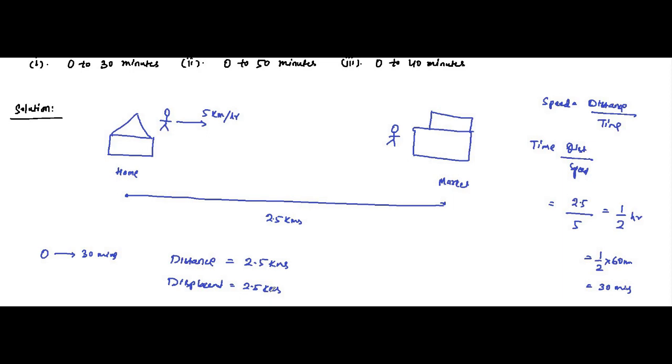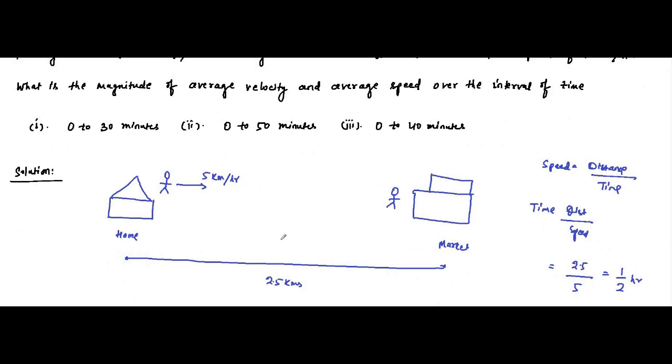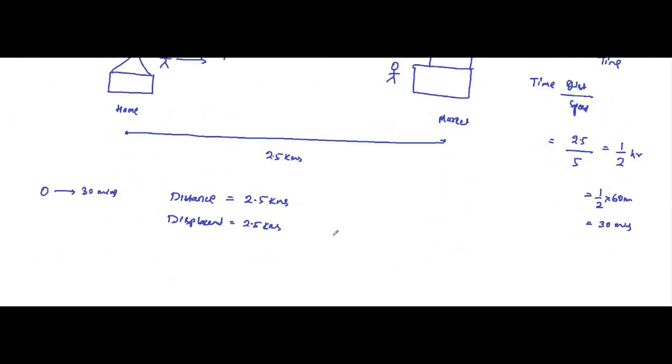Why? That's why I emphasized the straight road. He walks on a straight line path, no curves, nothing, a straight line path connecting the initial home and market. So here both distance and displacement are the same. Time is equal to 1 by 2 hours.